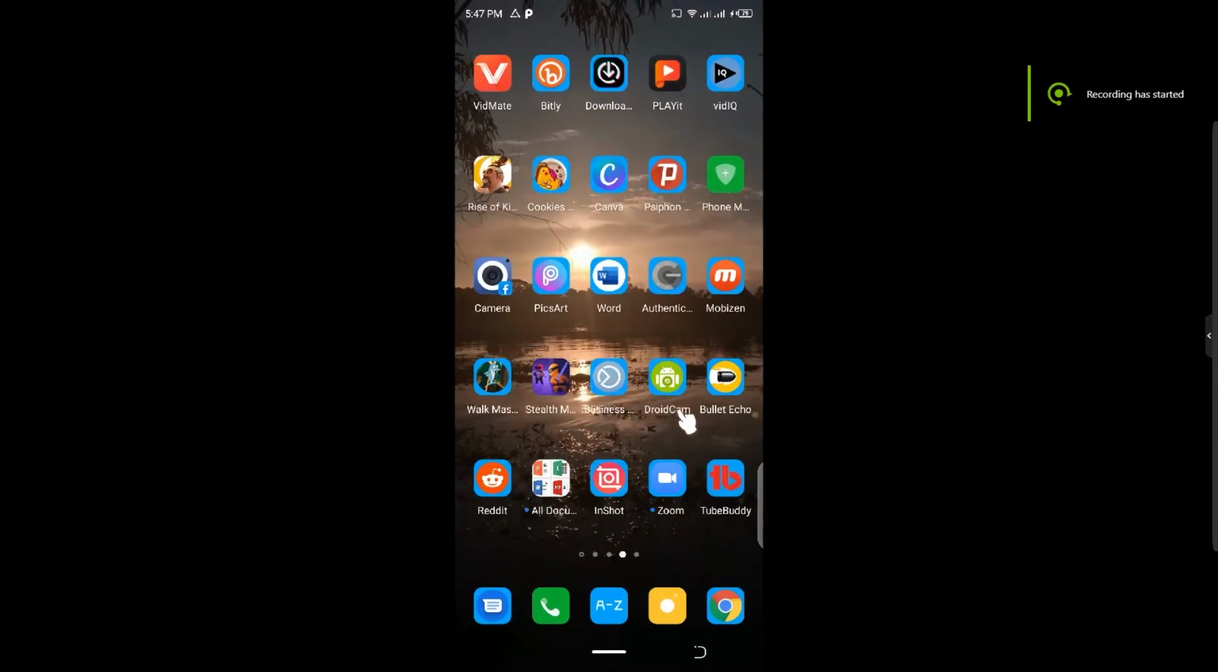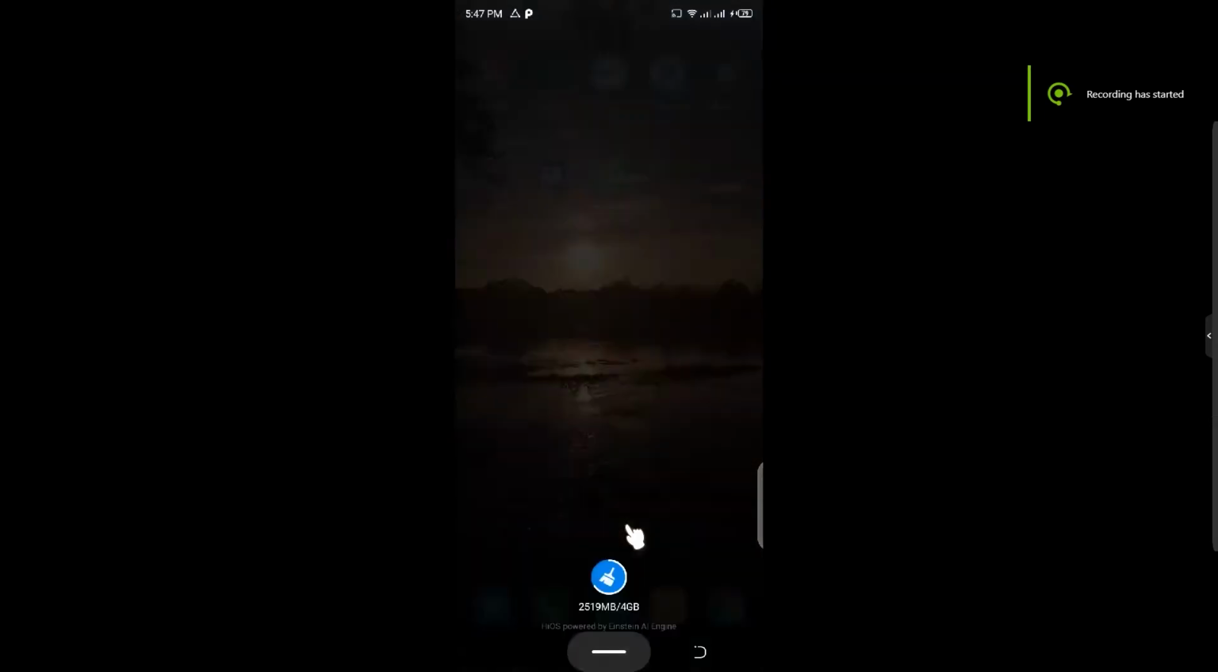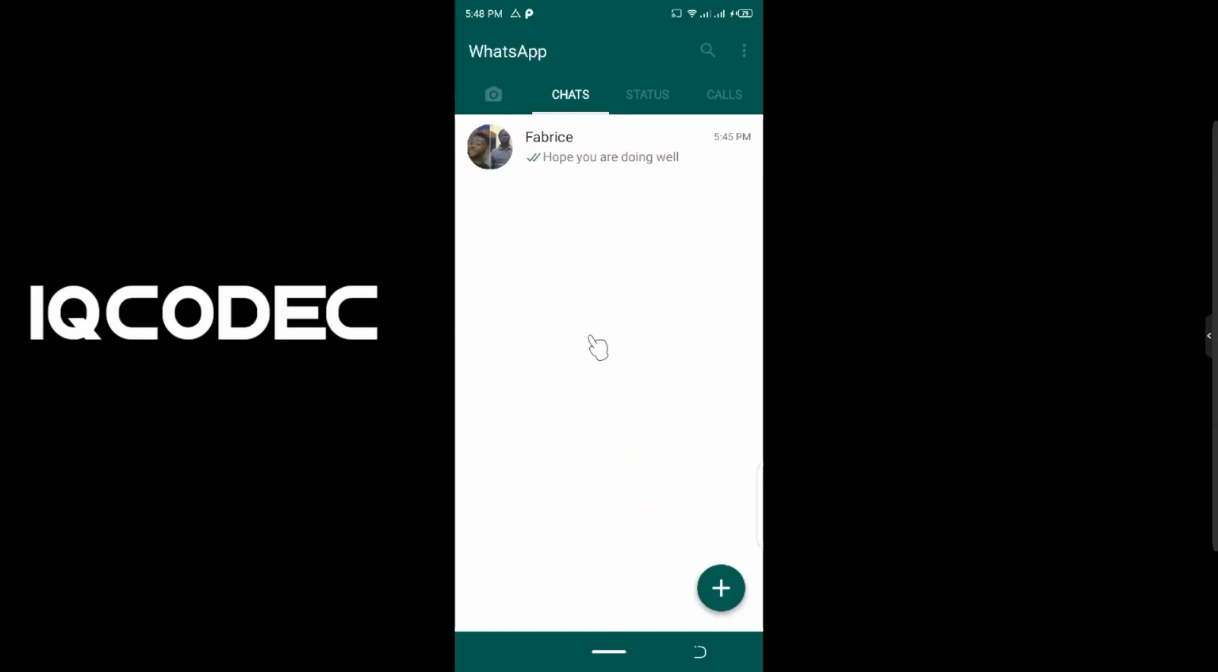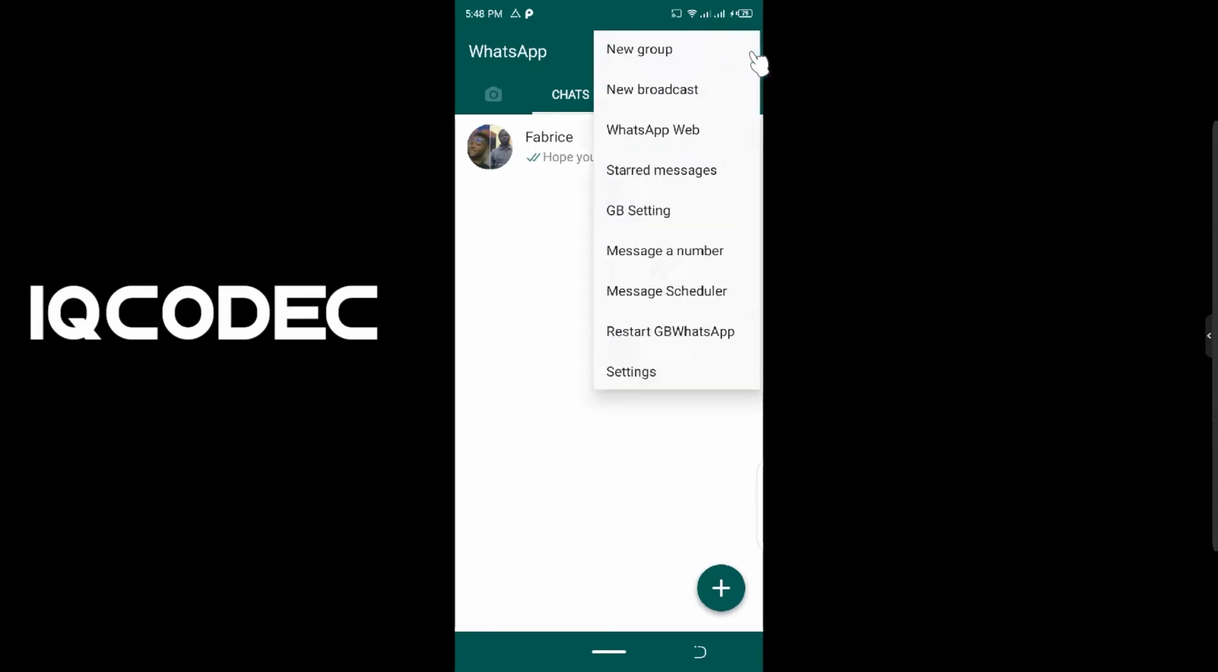First things first, you need to have the latest version of GB WhatsApp already installed on your Android device. I'm going to leave the link to this latest version of GB WhatsApp, which has the better features I was talking about. So you click on the three dots and move to GB settings.